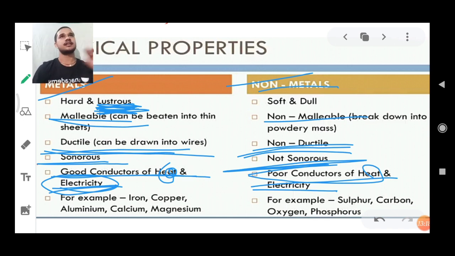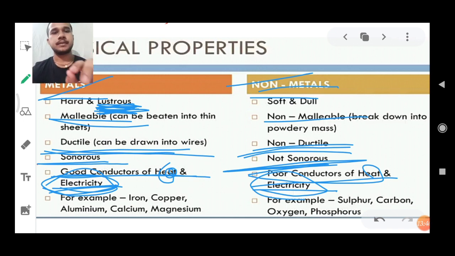Is there a plastic wire or paper wire that transfers electricity from one place to another? Never have we seen, because it doesn't happen. It cannot, because it is not a property of a non-metal. It is a property of a metal only. Only metal can pass electricity. So metals are good conductors of electricity, but non-metals are poor conductors. Simply we say they cannot conduct electricity or heat.